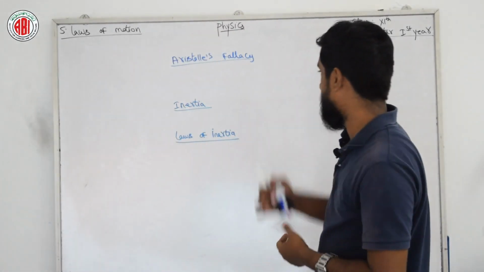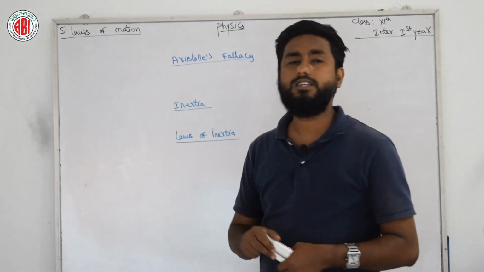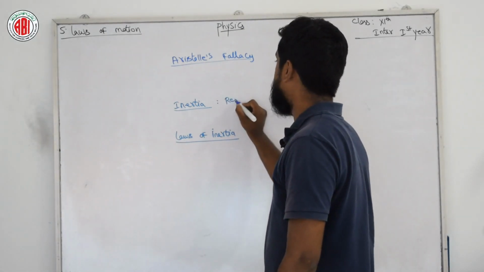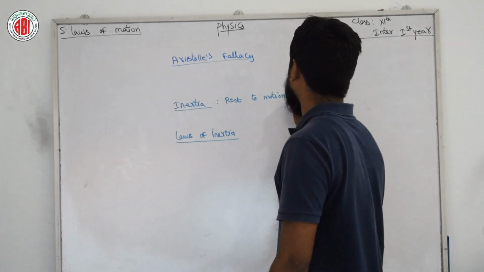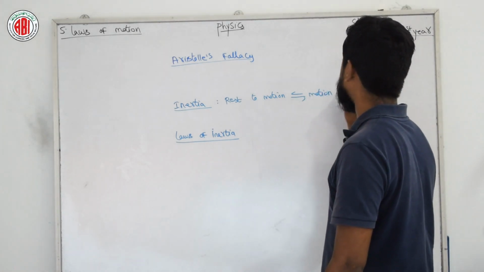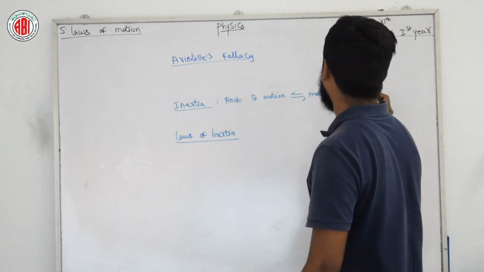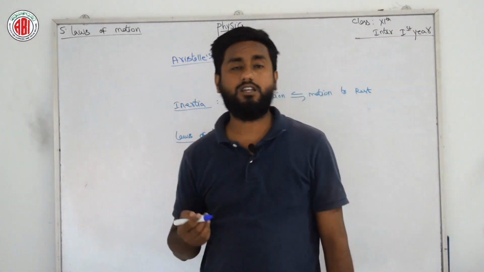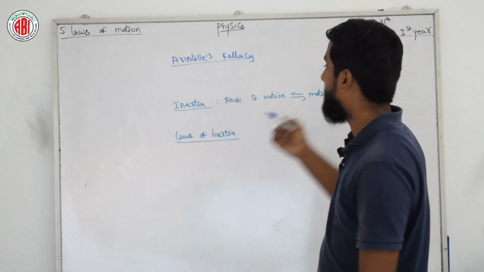So this is Aristotle. Next is inertia. What is inertia and the laws of inertia? Inertia is this: if we want to change an object from rest to motion, or vice versa, from motion to rest, what do we need? We need to apply some external force. That external force is applied on the object, and the object should also support that external force. Then only the object may change from rest to motion or motion to rest.